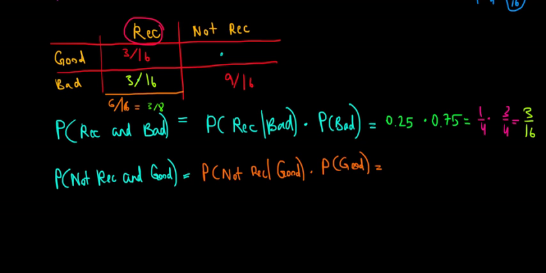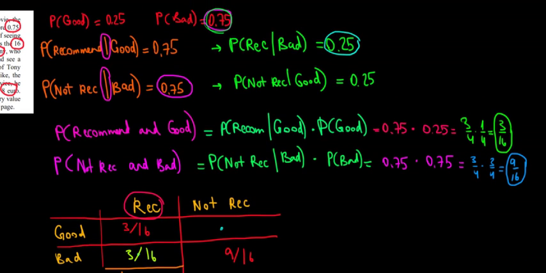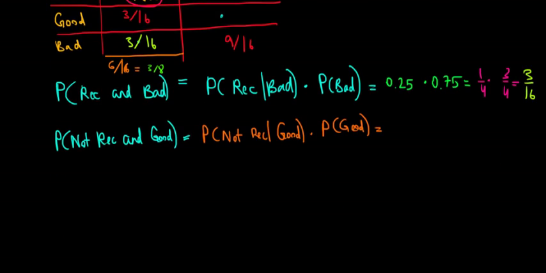Again, from the previous video, by using complement probabilities, we saw that the probability of not recommending a movie given that it is good is 0.25. So we write it over here below. That would be 0.25 multiplied with the probability of having a good movie.